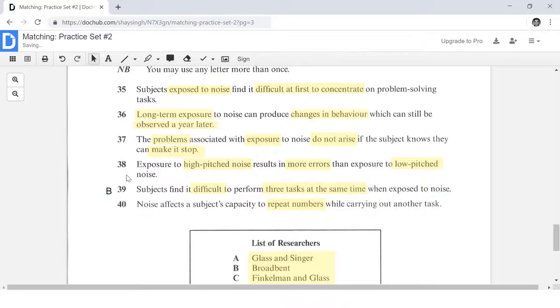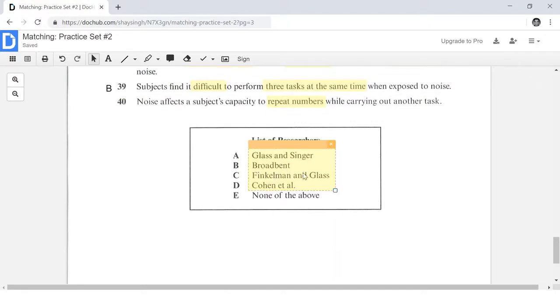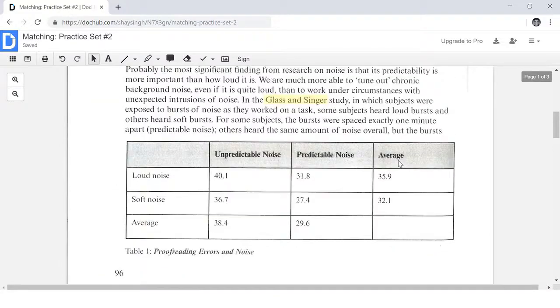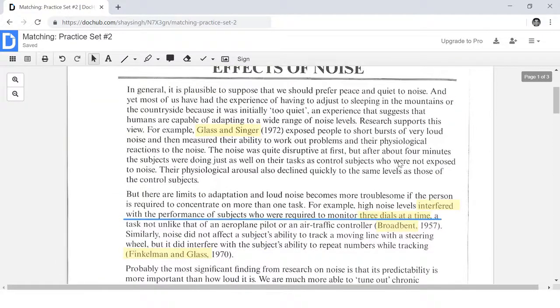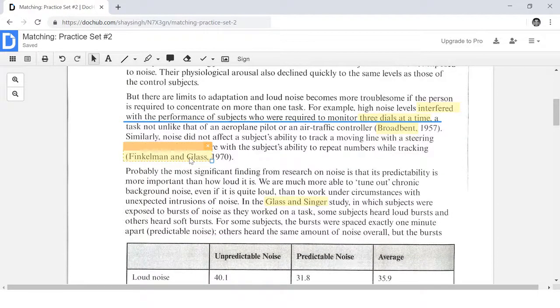All right, now let's move on to our next answer choice. The next one that we want to answer is Finkelman and Glass. Why? Because this keyword, Finkelman and Glass, also only appears one time in the reading passage. So we want to do the easy ones first. All right, here we have Finkelman and Glass. So let's read this sentence.